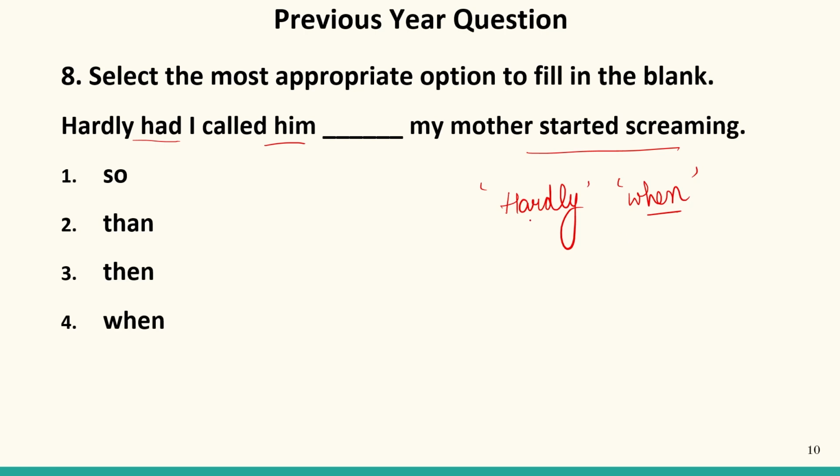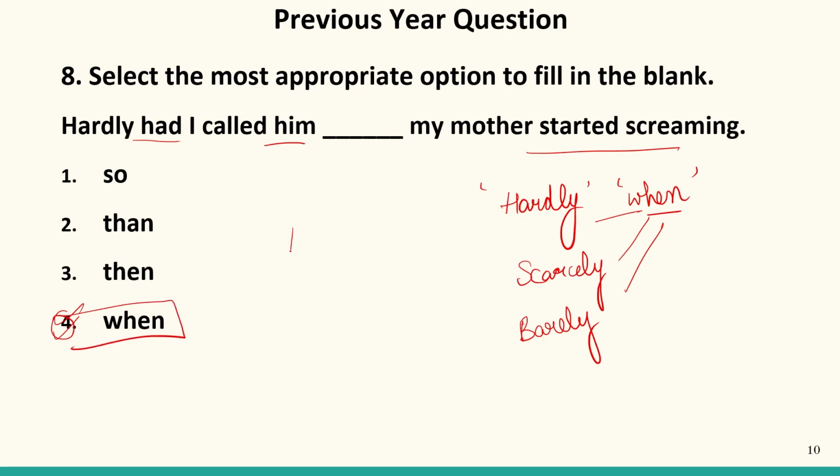So this is a coordinating or pair conjunction. With hardly, with scarcely, or with barely, we use when. Hardly, scarcely, and barely we use when. But with no sooner we use than. So our answer will be when, that is the fourth part.